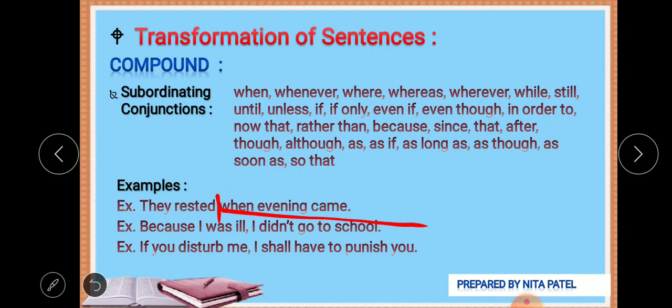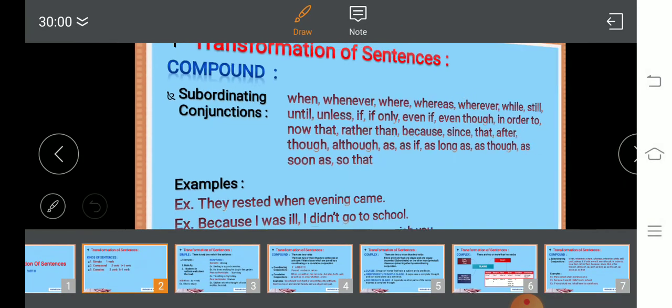Then what happened? The question arises in our mind. To answer this, we require the main clause or principal clause. That is the reason it is the subordinate clause, and it is an example of complex sentence.